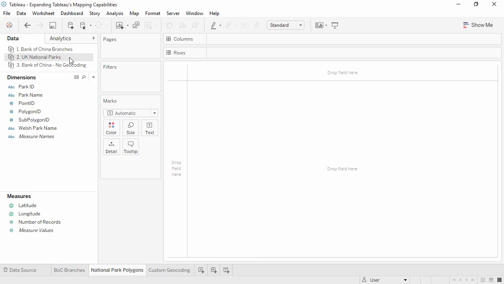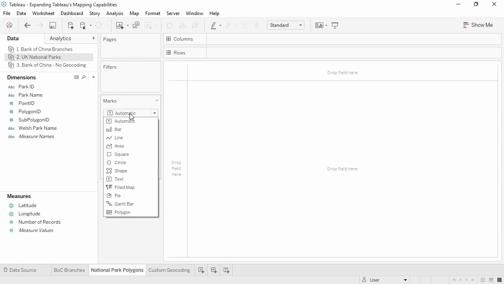One of the big distinctions between using geocoded data directly and importing custom geocoding is the ability to use polygons, or filled shapes. If we connect to a data source with polygon information, it's easy to map custom polygons. I'll run through a quick example here, but for more information on the necessary data formatting and detailed steps, please refer to the video on polygon maps.